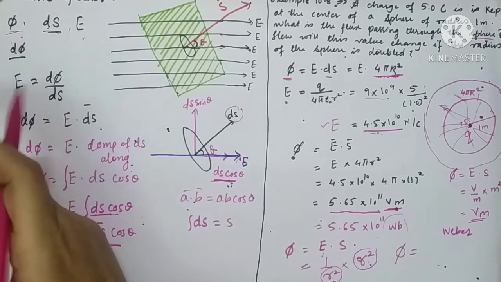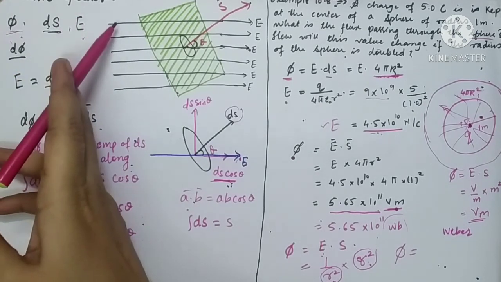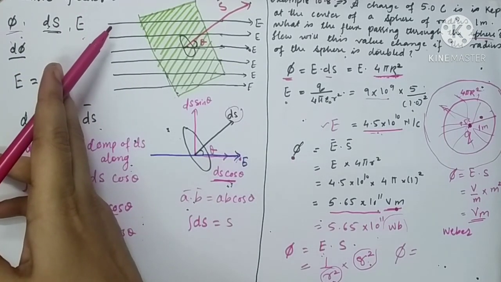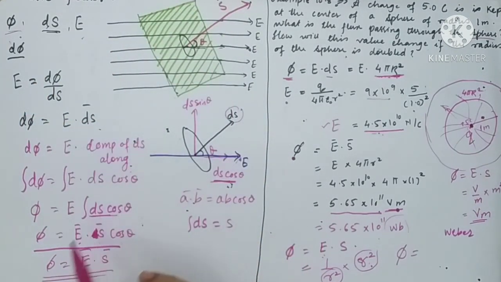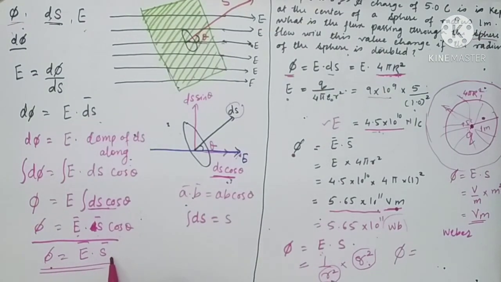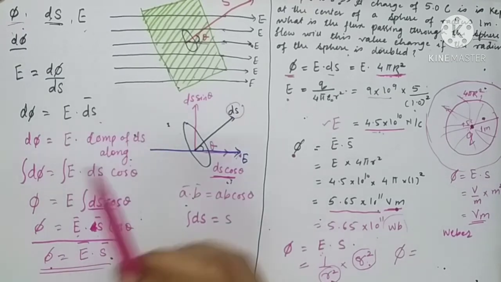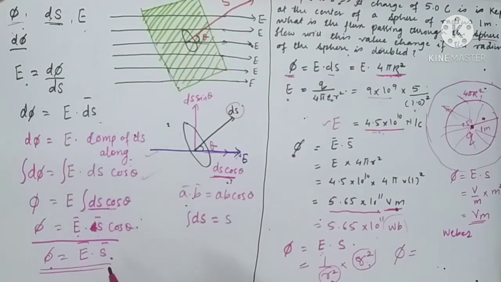First and foremost thing, you should remember what electric flux is. It is nothing but the total number of lines of force passing through a given area, and we have derived the formula of it. Phi is equal to E bar dot S bar. How did we derive it? It is quite simple. We chose one small area and one small number of lines of force passing through this area. We calculated it with the formula of electric field intensity. It comes out to be equal to E bar dot S bar.